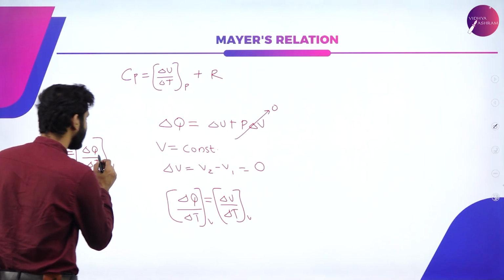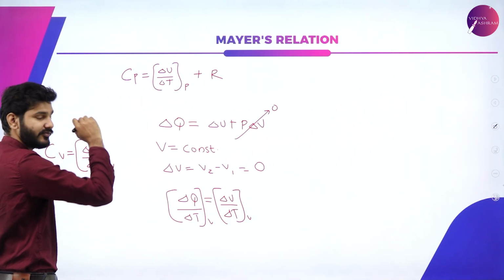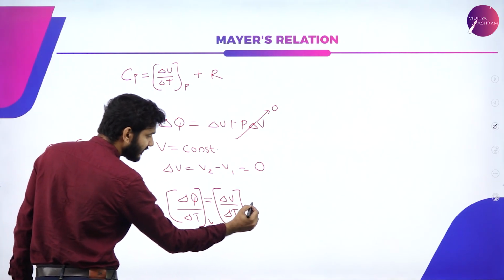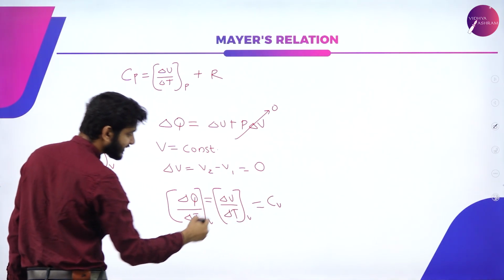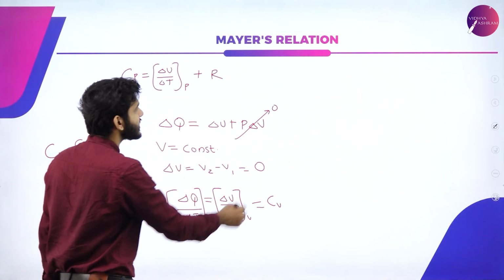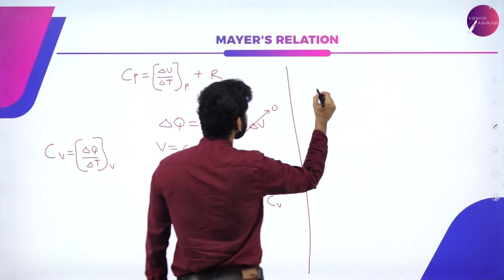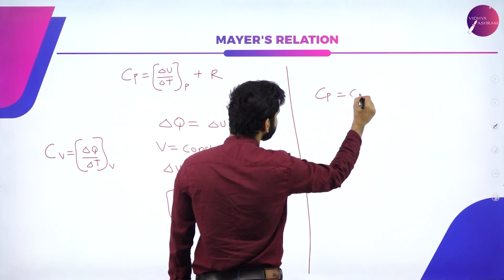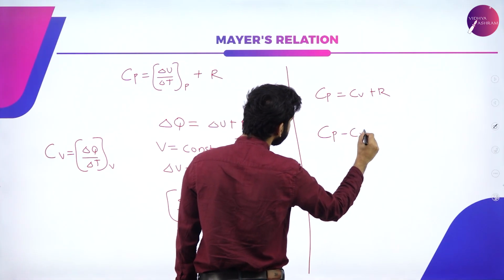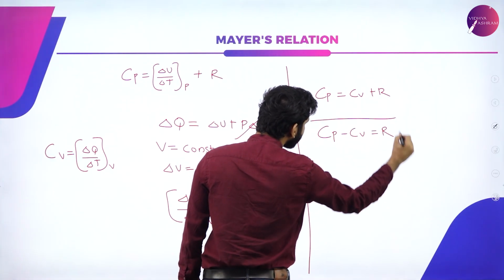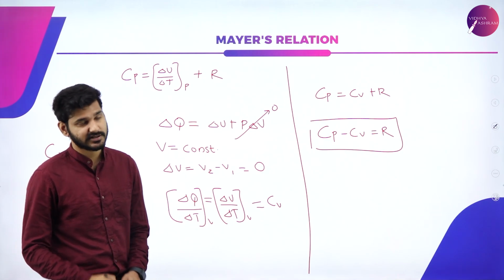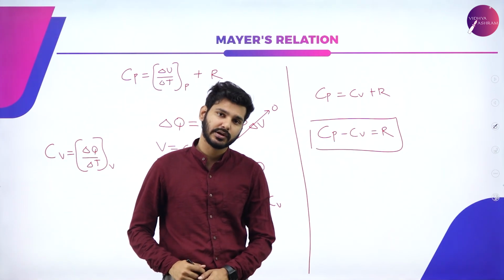So this particular equation we are going to substitute here, because delta Q by delta T is Cv itself, which is equal to delta U by delta T. So instead of this equation, we can now write Cp is equal to Cv plus R, or simply Cp minus Cv is equal to R. This particular relation is known as Mayer's relation, that is Cp minus Cv is equal to R.